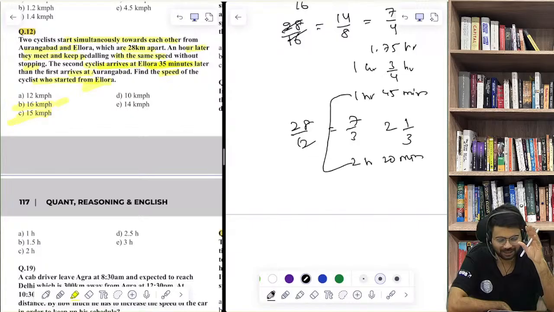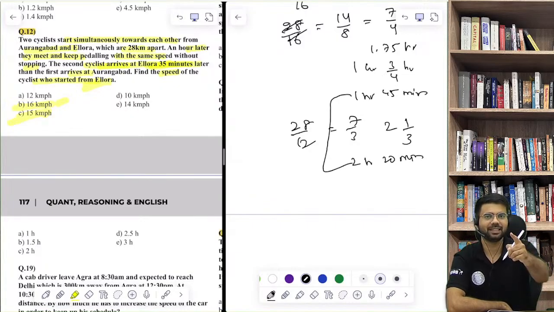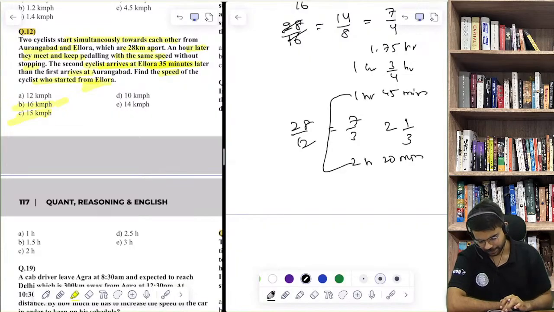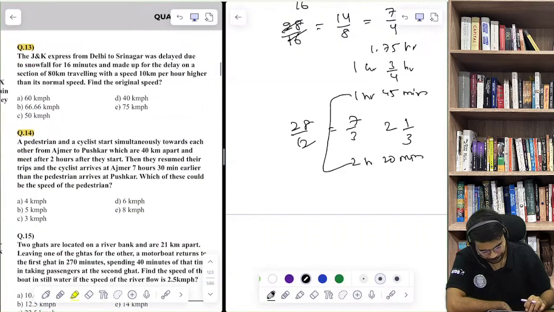And try to understand, actually you don't even have to check both, you only have to check one. If one doesn't give the answer, if 16 doesn't work, then 15 is the answer, and if 15 doesn't work then 16 is the answer. So you have to check only once. Okay. Now moving on, next question, question number 13.